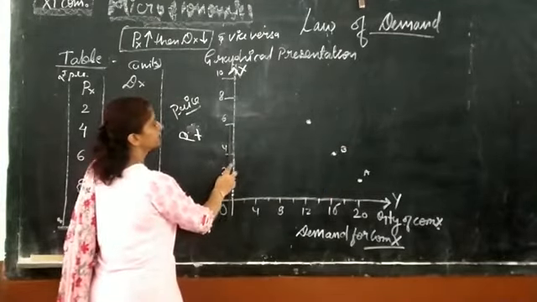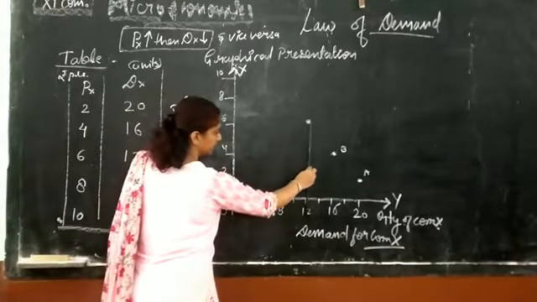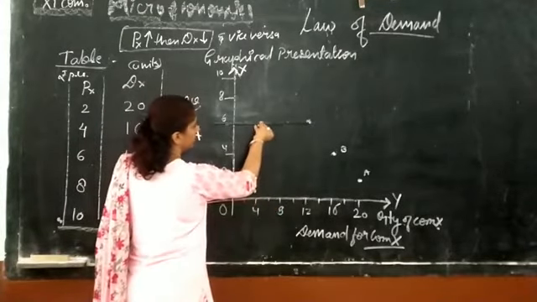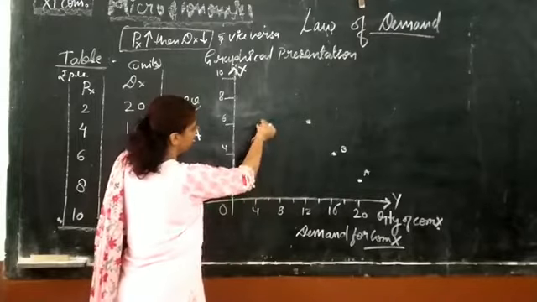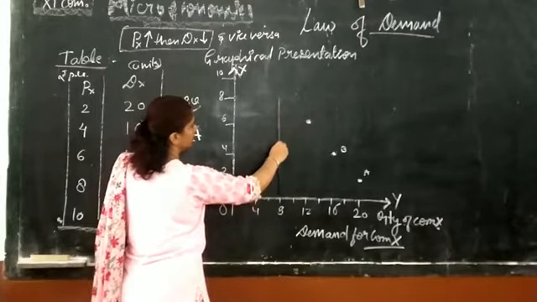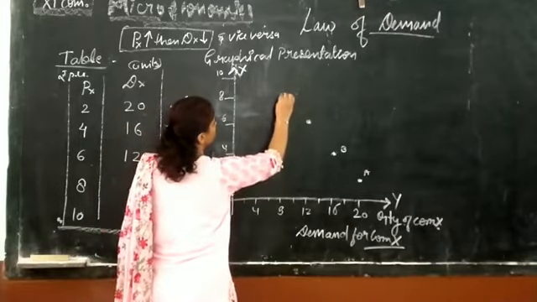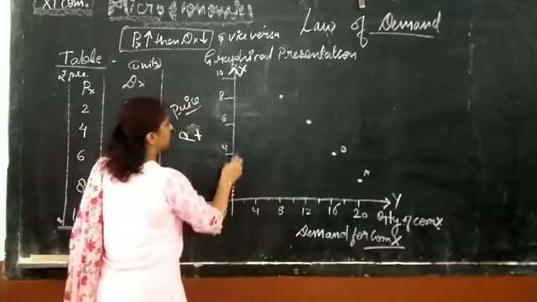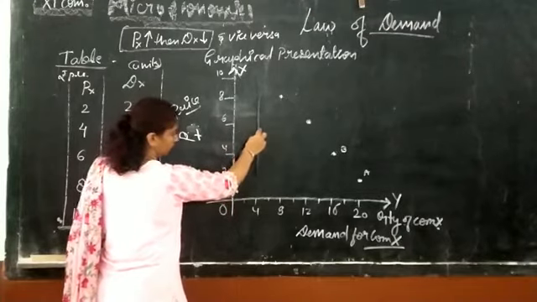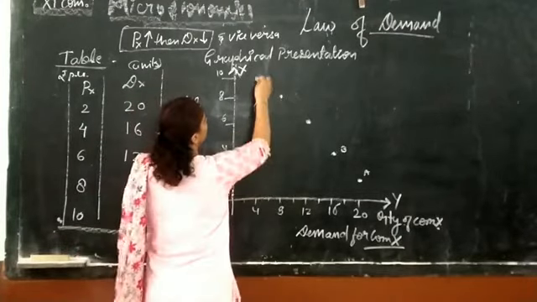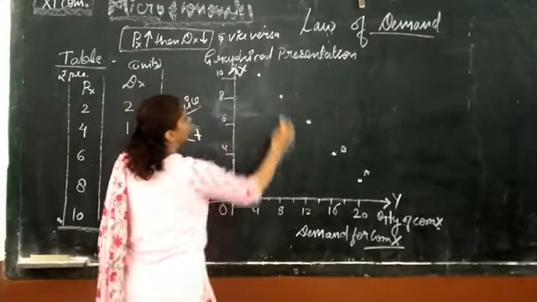Third point, 6 for 12. Okay, this is the third point. Fourth point, 8 for 8. The price is 8 and quantity demanded is also 8. And the last point is 10 for 4: price 10 rupees for 4 units.